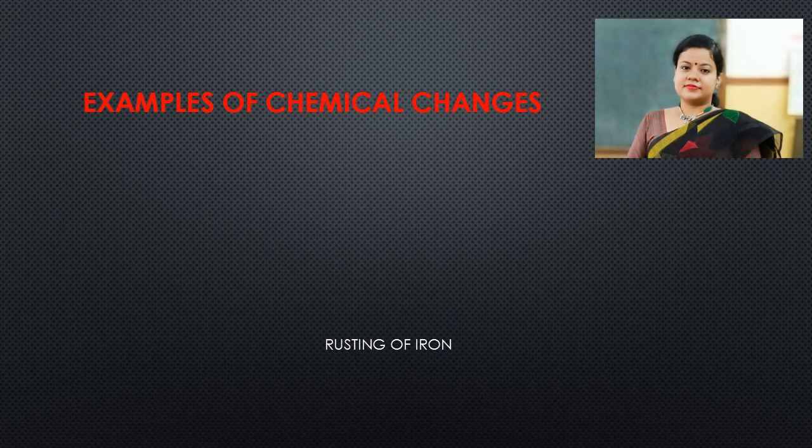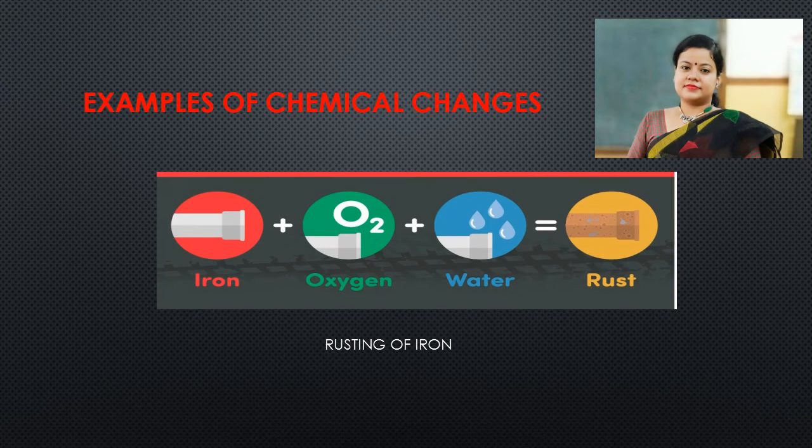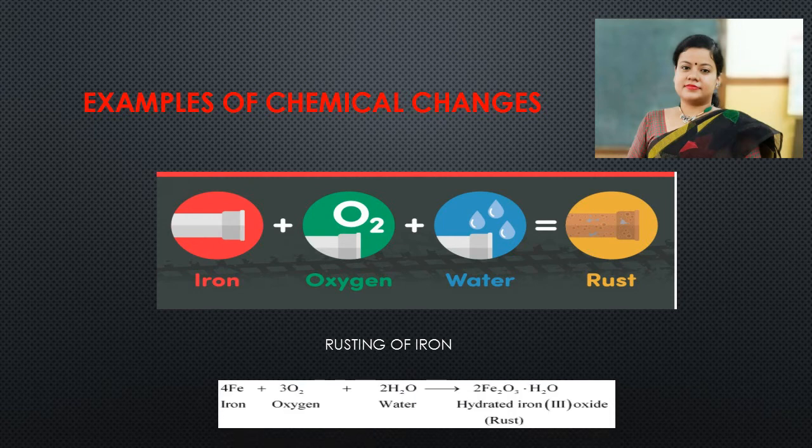Another example, rusting of iron, is very common. We encounter it in our day-to-day life. If any iron article is kept somewhere exposed to the atmosphere, we see rust on it. How does it form? When iron reacts with oxygen and moisture present in the air, it forms rust. It's a chemical change because the nature of rust is very different from the nature of iron. It's not as strong as iron. It is not even attracted by a magnet.